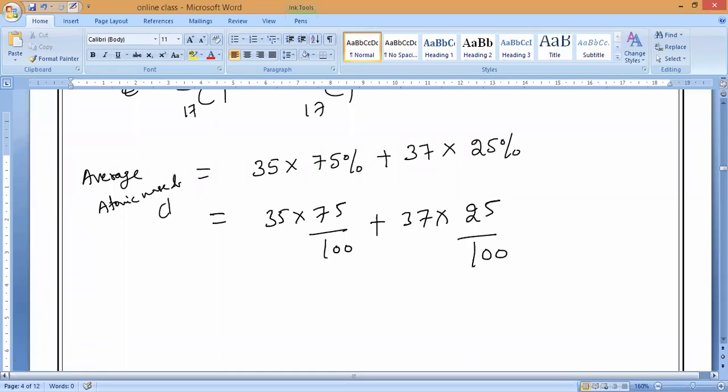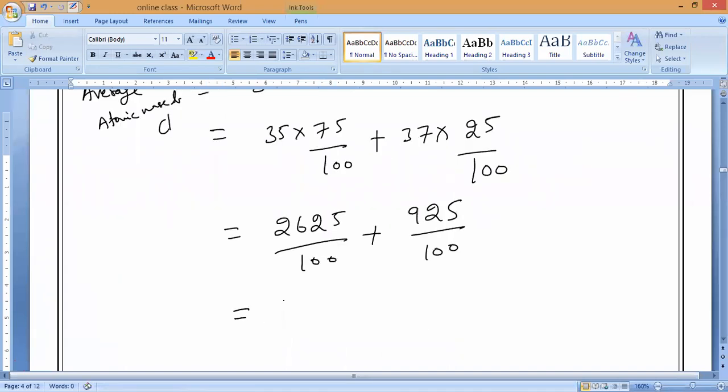Now if we multiply 35 into 75, how much will it come? 2625 will come. Everybody do it. 2625 divided by 100, plus in the same way 37 into 25, how much will it come? 925 will come. Check it, everybody. 925 divided by 100. Now we can do the division. 26.25, yes or no? 26.25, and this is 9.25.